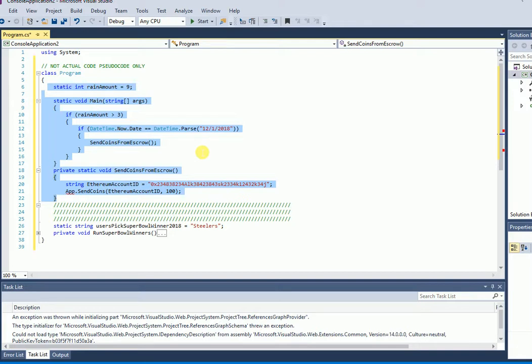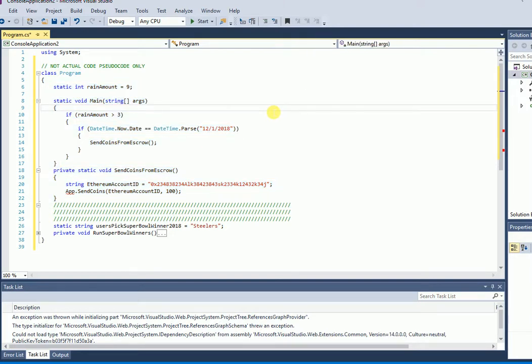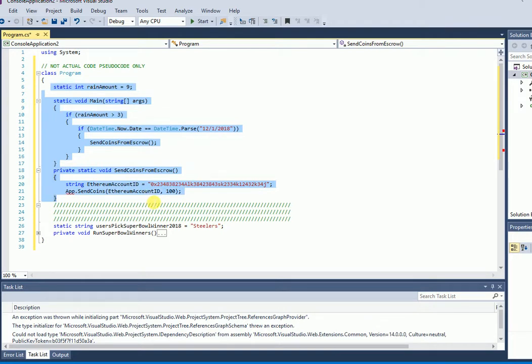So let's take that rain amount thing, and let's say we created a smart contract. And this is just a crazy example, okay? And this code doesn't work. This is what's called pseudocode. It's what it might look like. This code is not foolproof. It is not even close to being real, okay? This is just an example. For you coders out there, I don't want you to hit me up and tell me that this isn't going to work. I know it's not going to work. This isn't a real contract.